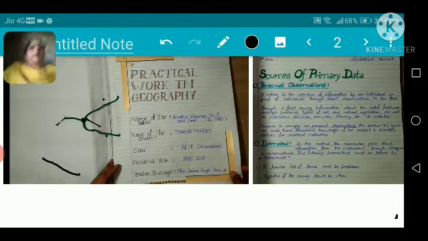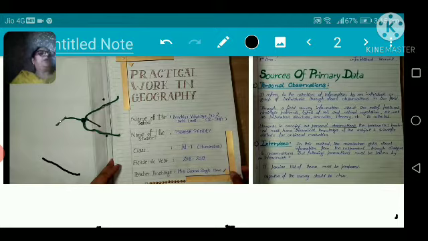How to prepare your file? You have to take this type of file pages, or you may use that science practical notebook type also, one plain page and one having lines, ruled pages. And accordingly you will do. There are sources of primary data, personal observation, then interview. That total chapter I'll teach you. Today only I'm giving you the overview of your project work, how you have to prepare, how you have to do your project work.